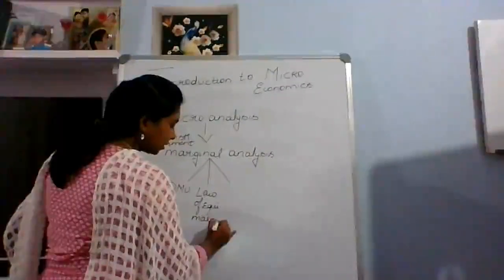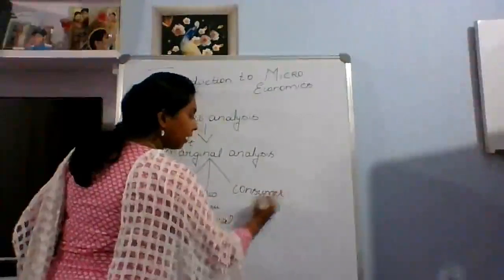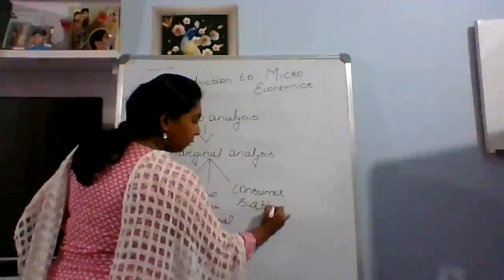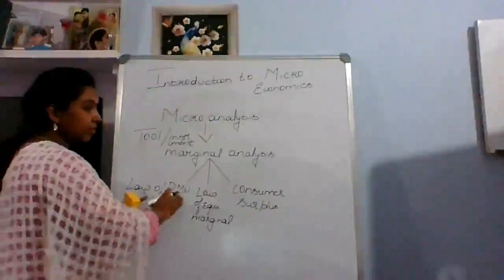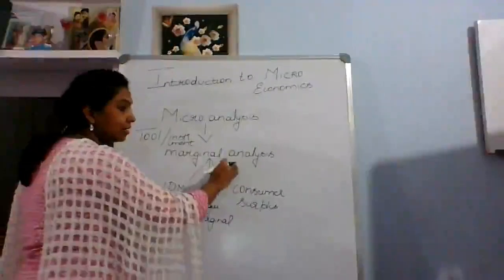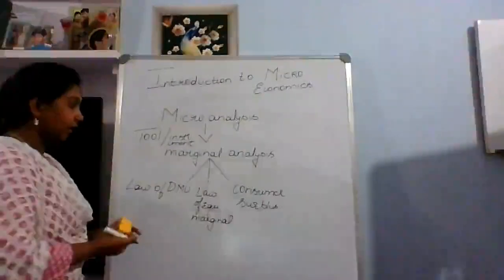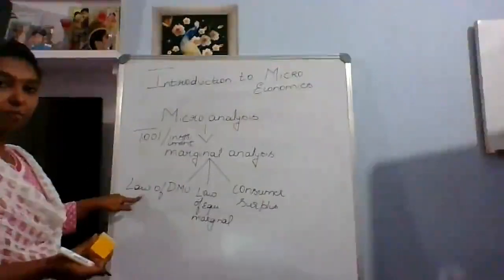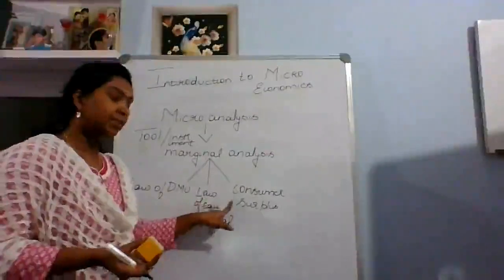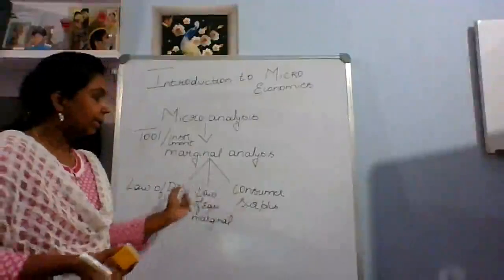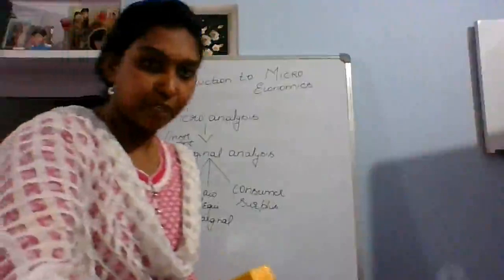And the last one, consumer surplus. And there are many other methods or analyses you can go on. These are the most important, derived from the marginal analysis, to understand the study we are going to do. Not only this, there are some other methods also where you can start analyzing things.